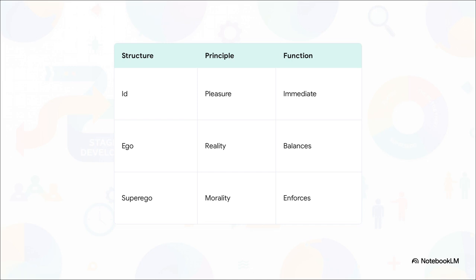At the complete opposite end of the spectrum, we have the superego, which acts as a really strict moral judge enforcing all of society's rules. And caught right in the middle, trying to keep the peace, is the ego. The ego operates on the reality principle. Its entire job is to act as a pragmatic problem solver, trying to balance the chaotic desires of the id with the strict morality of the superego. It is quite a juggling act.